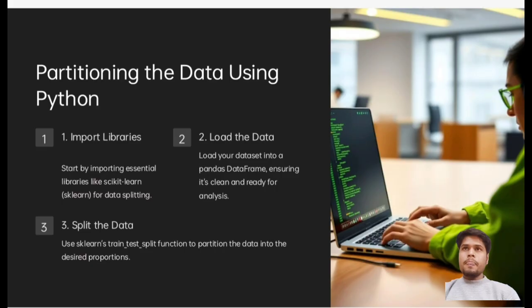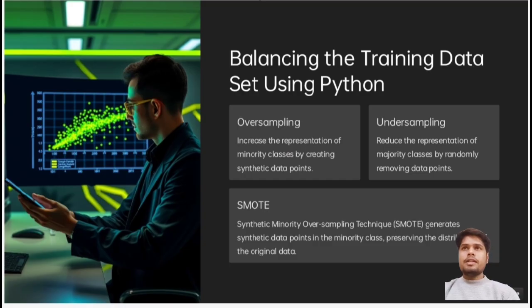Another is balancing the training data sets using Python. There are three methods: first is oversampling, second is undersampling, and third is SMOTE. Oversampling increases the representation of the minority classes by creating synthetic data points. Undersampling reduces the representation of the majority classes by randomly removing data points.